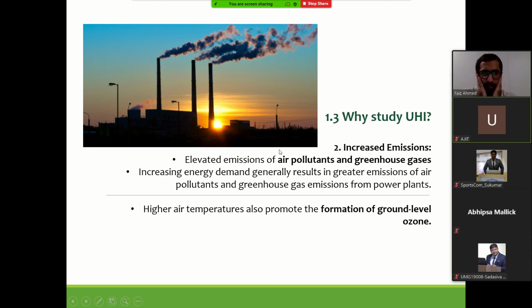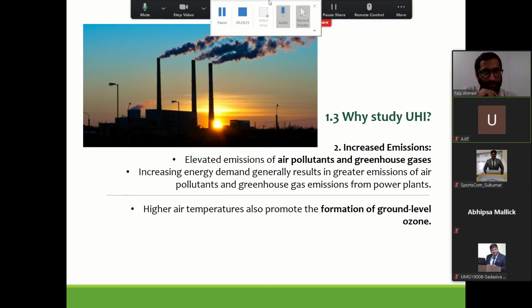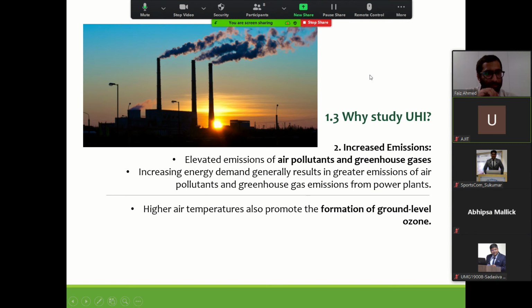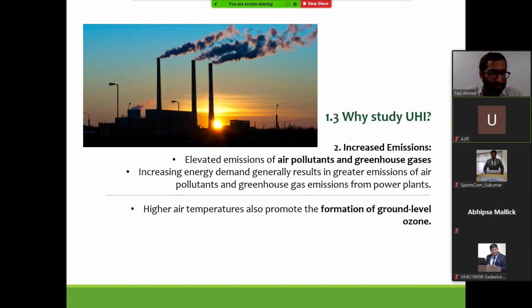So the second aspect from which UHI is studied is from the perspective of emission. Elevated emissions of air pollutants and greenhouse gases will also create heat, called anthropogenic heat, the heat that is generated by vehicles and all that.